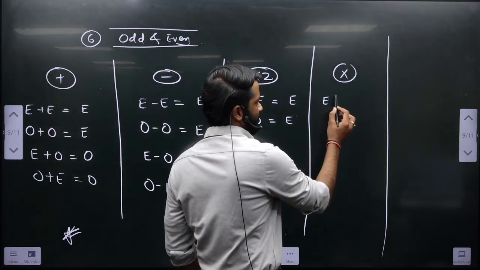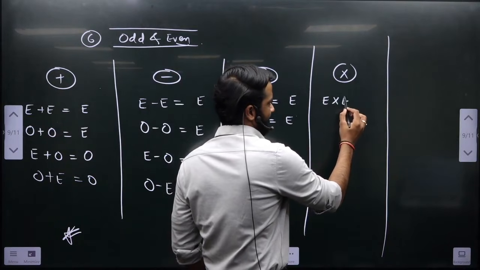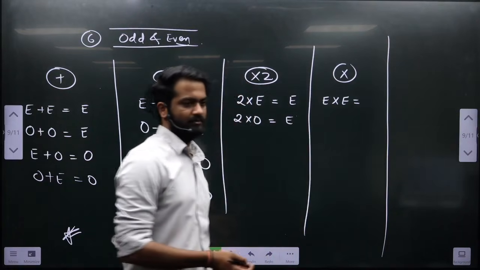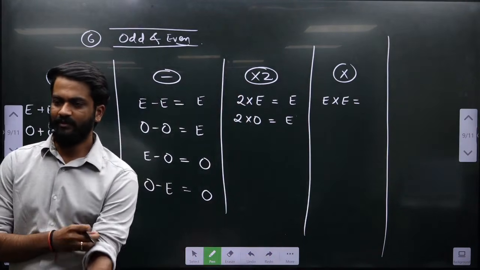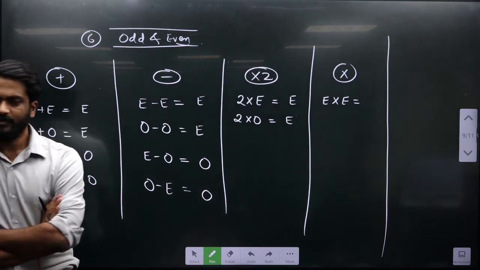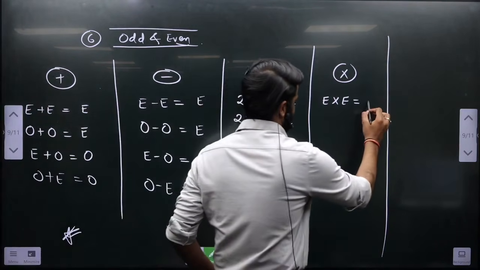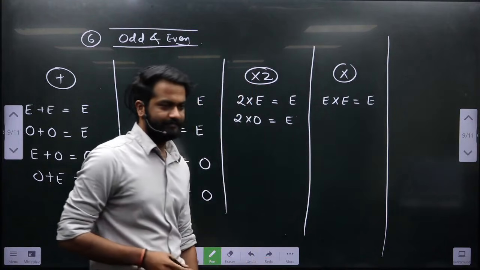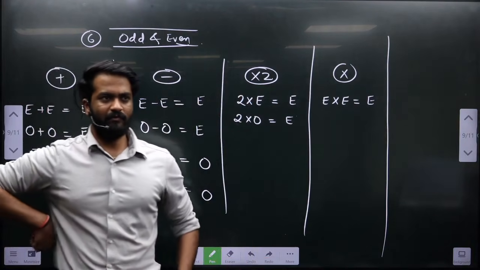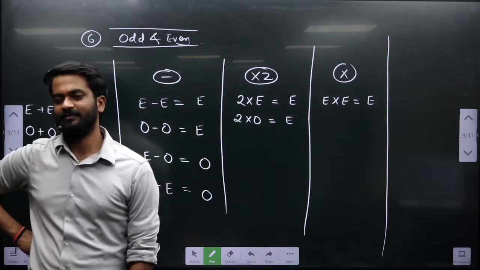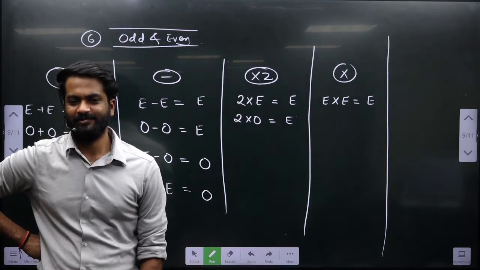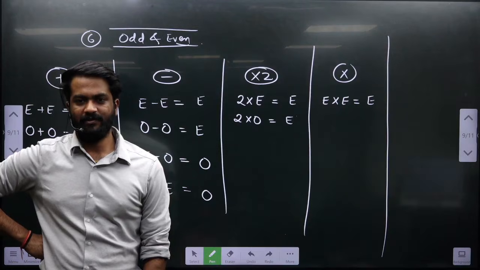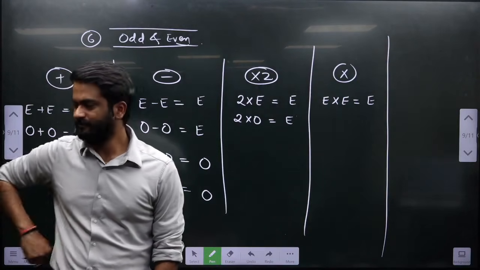Even into even, what will this be? Even. I am making a statement again. Even into even will always be divisible by 4.